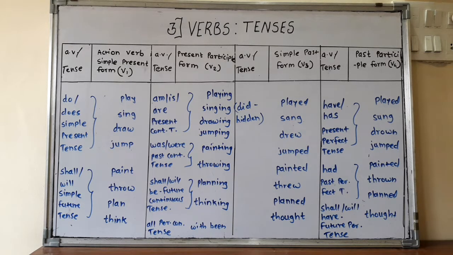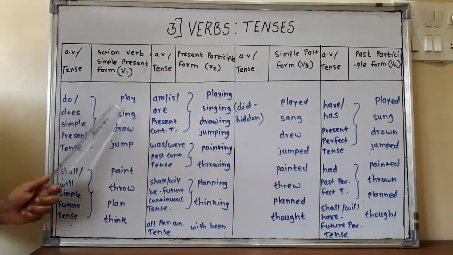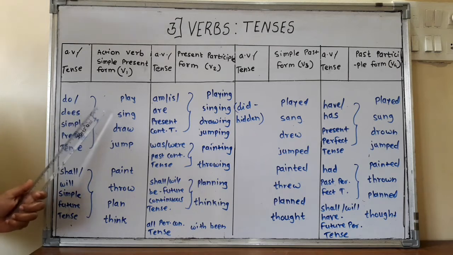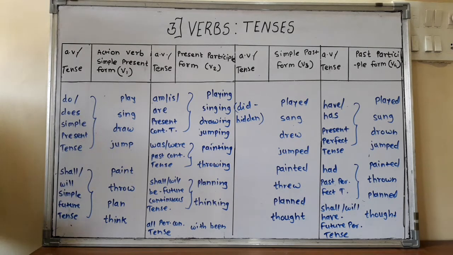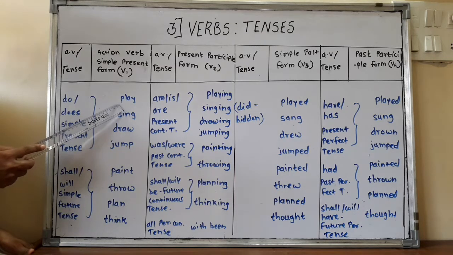Among these three simple tenses, in simple present and simple future tense, the first form of the verb is used. The simple present form of the action verb is used in two simple tenses, that is simple present and simple future. Here do and does is hidden. It is not written directly. It is not written "I do play." "I play" means "I do play." Do is hidden, and it comes out when we make it negative or when we ask a question.